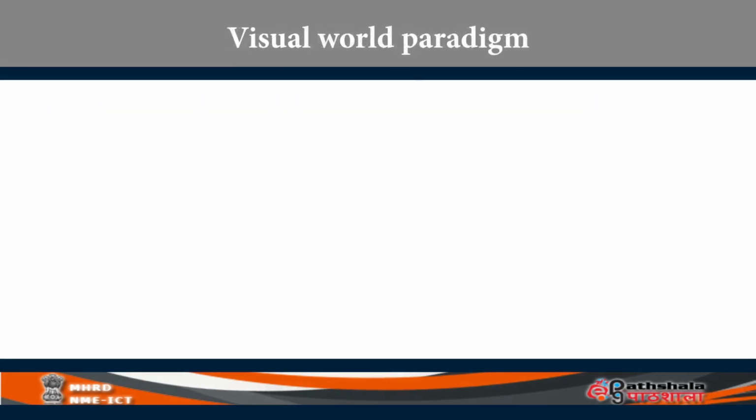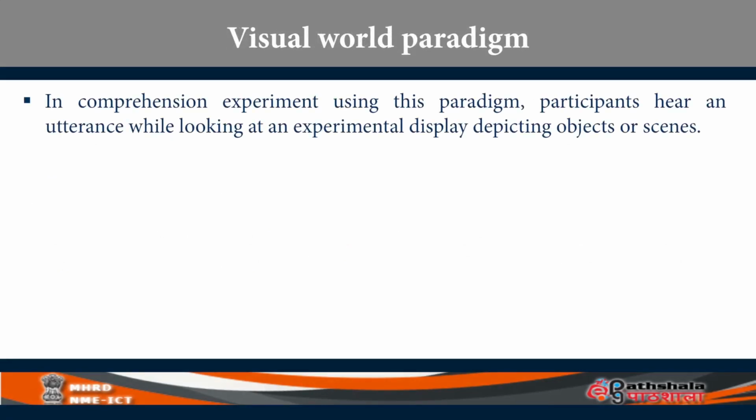One is called the visual world paradigm, and this again deals with comprehension of words or sentences. In experiments using this paradigm, participants hear an utterance while looking at a display of an array of objects.